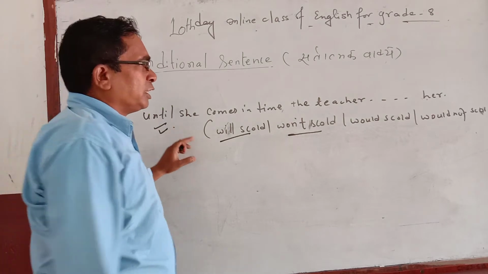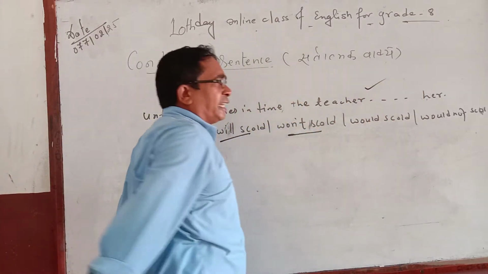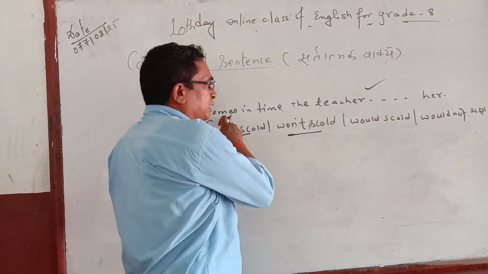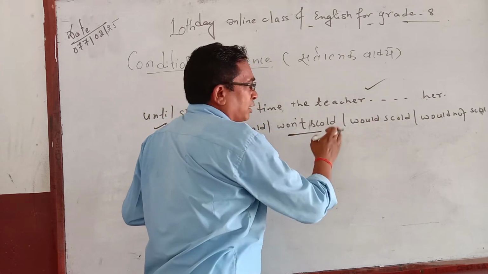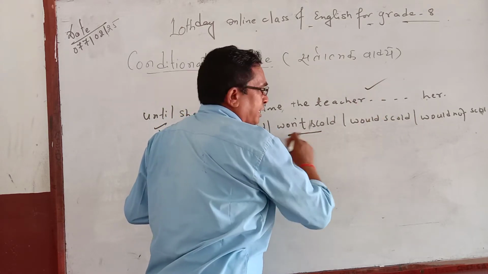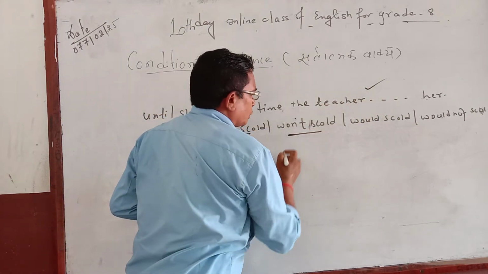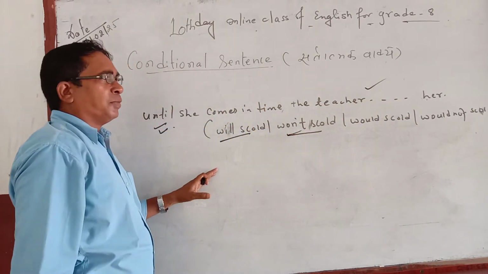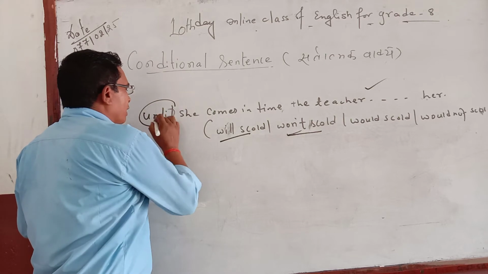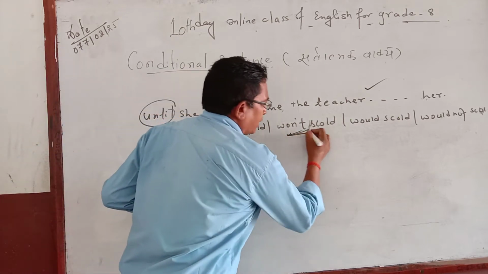Being until here, your result will be the negative one. So this is the first condition. The first result is either will or shall, can, may, but negative due to until here, it will be the negative result. So the right answer is won't be called. If until or unless is here, the result will be negative.